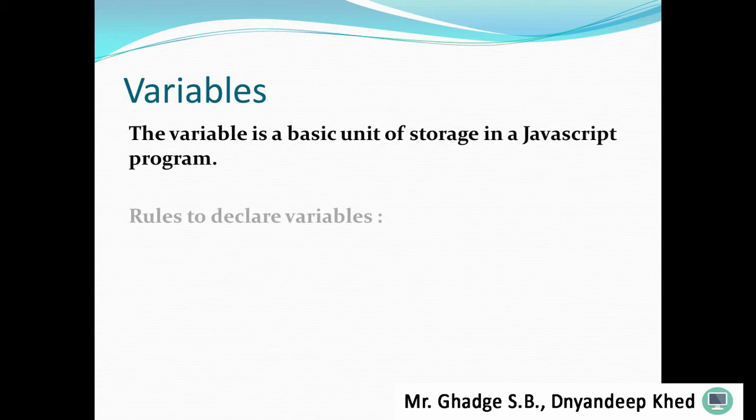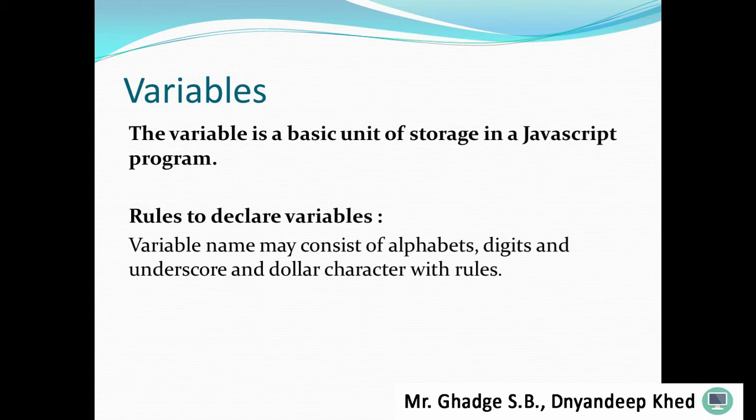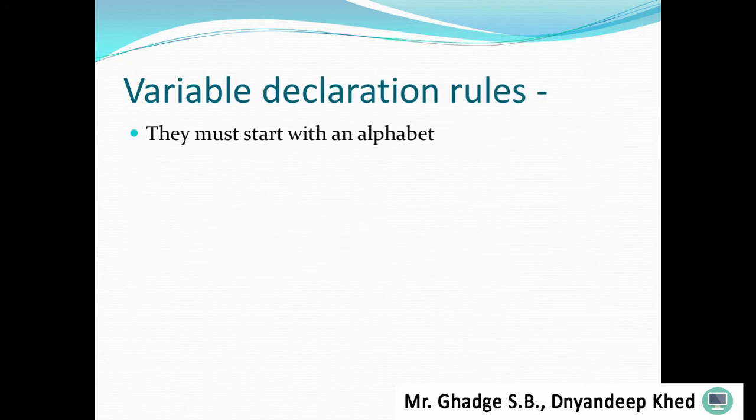First of all we have to know the rules to declare variables. A variable name may consist of alphabets, digits, underscore, and dollar characters, with rules. So a variable name consists of which things? Alphabet, digit, underscore, and dollar characters. Variable declaration rules are: one, they must start with an alphabet.